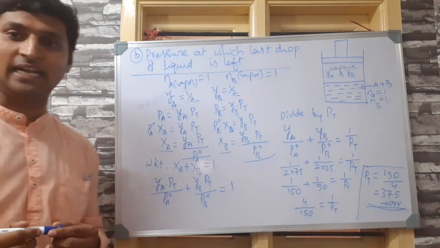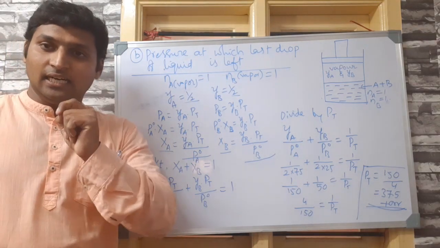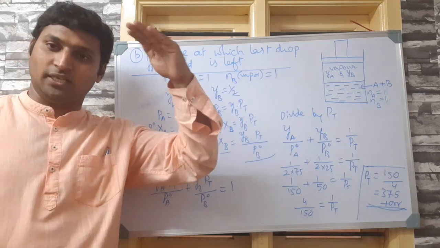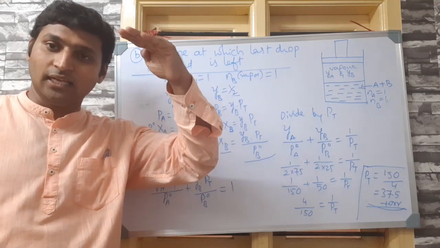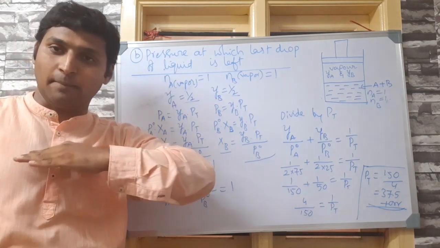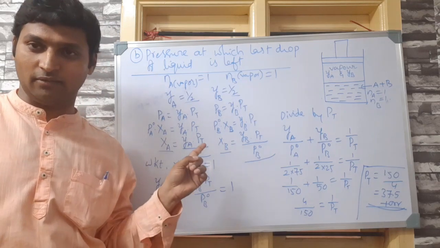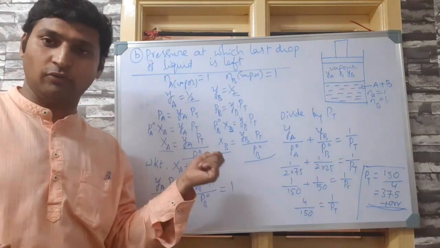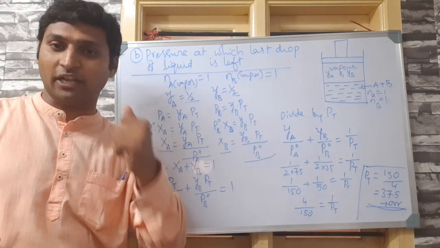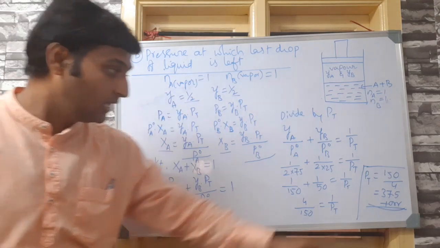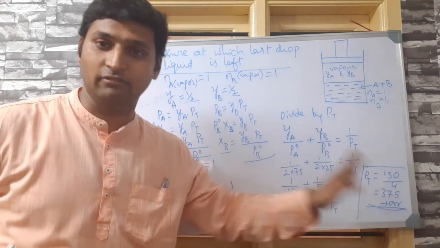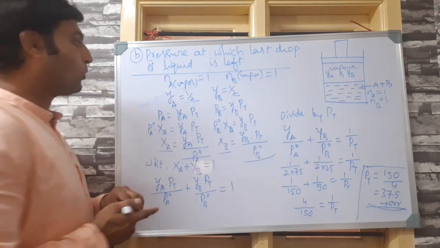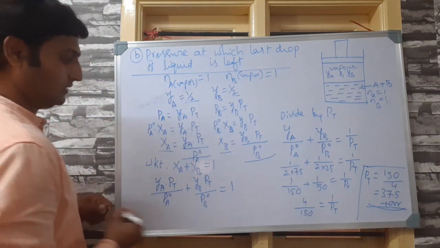Now what did you understand? The minimum pressure required for complete evaporation of this liquid mixture A and B, whose pure state vapor pressures are 75 torr and 25 torr respectively, will be 37.5 torr. Now your question number C is automatically answered.